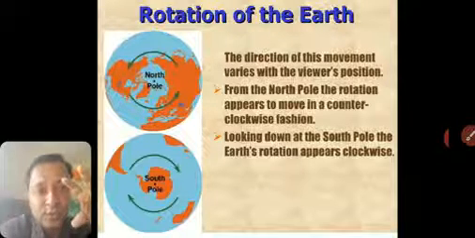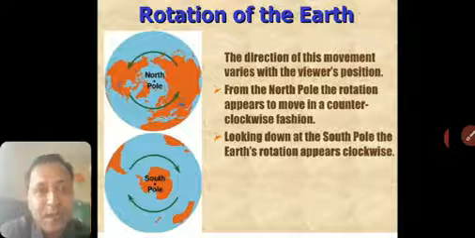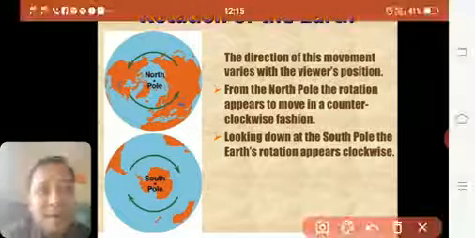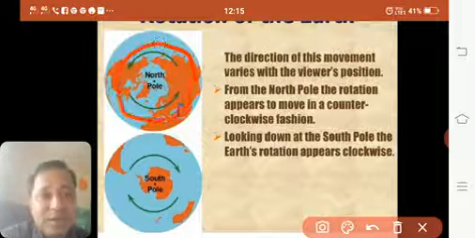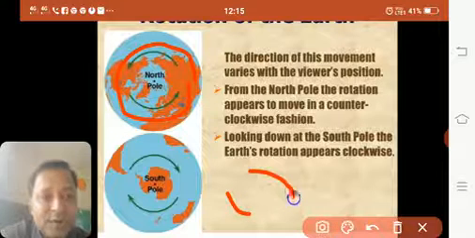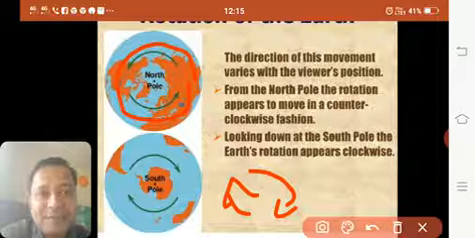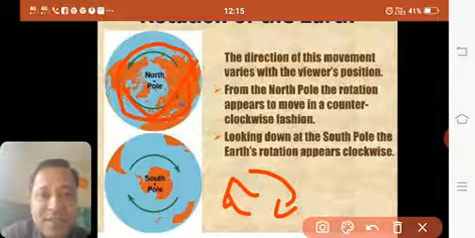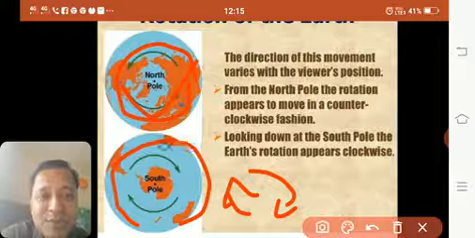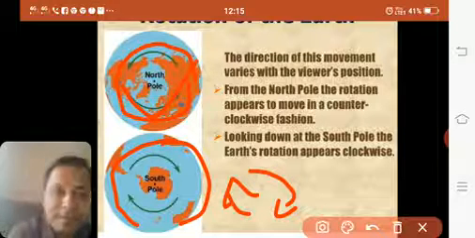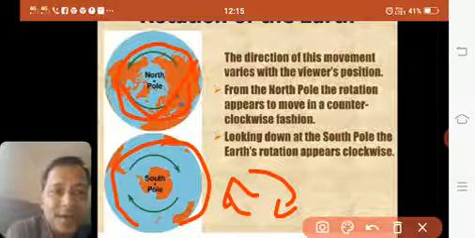Suppose you look from the top side, or the north pole, it looks counterclockwise, because a clock's hands move in this direction. So it is anticlockwise or counterclockwise. When you see from the south pole, it looks more like clockwise. So the direction of this movement varies with the viewer's position.